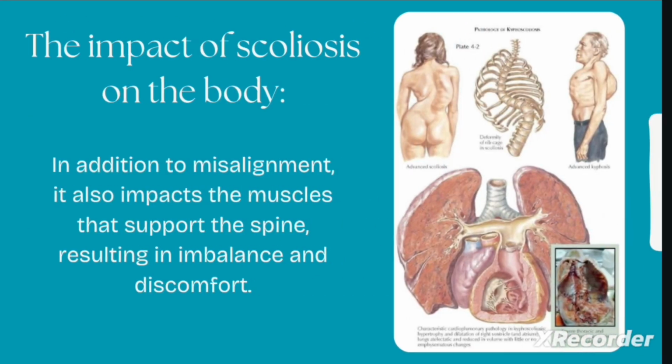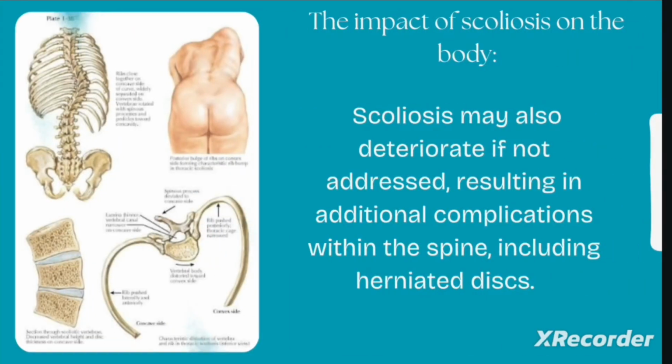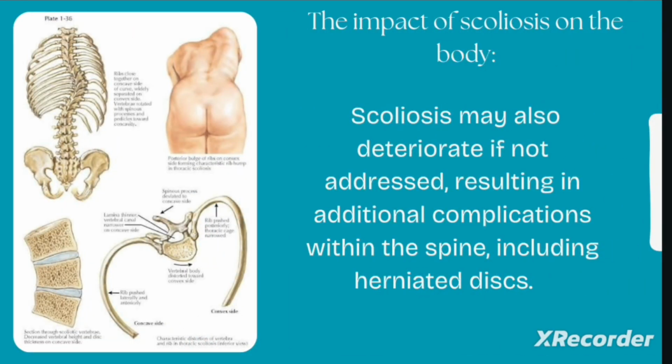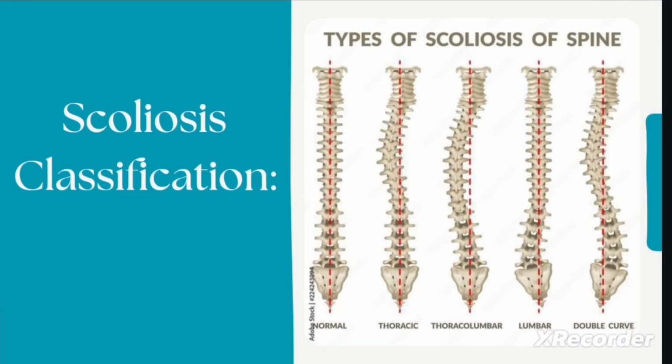How does scoliosis affect the body? Scoliosis affects the body in multiple ways. In addition to the visible curvature, it can cause muscle pain due to postural imbalance. In more severe cases, it may compress internal organs, as shown in the adjacent figure, potentially impairing breathing and circulation. In the long term, if untreated, scoliosis may lead to complications such as herniated discs and premature wear of the spinal joints.